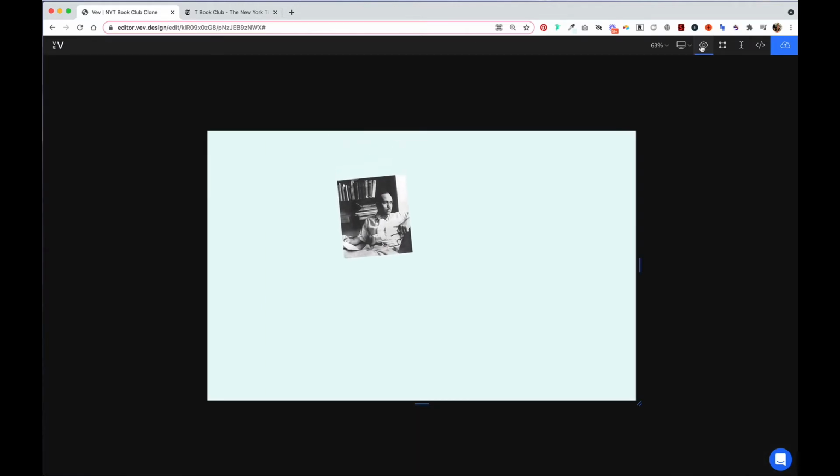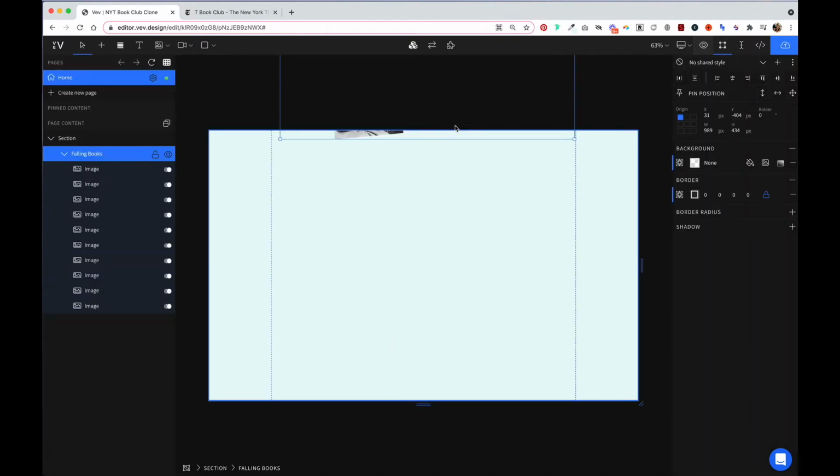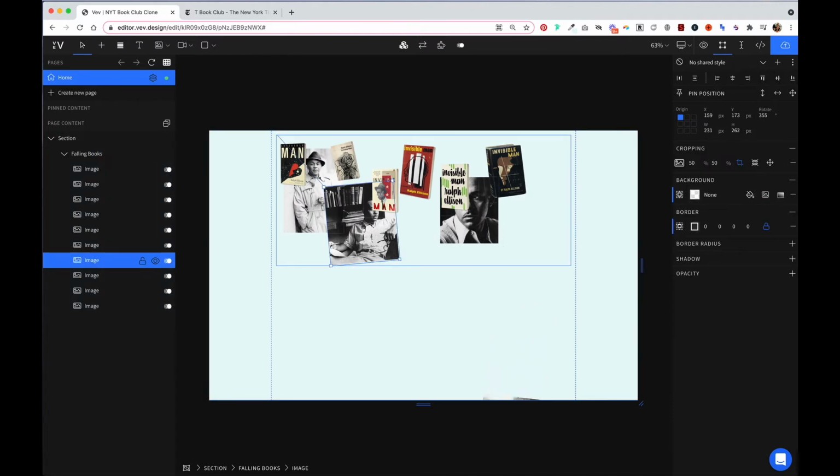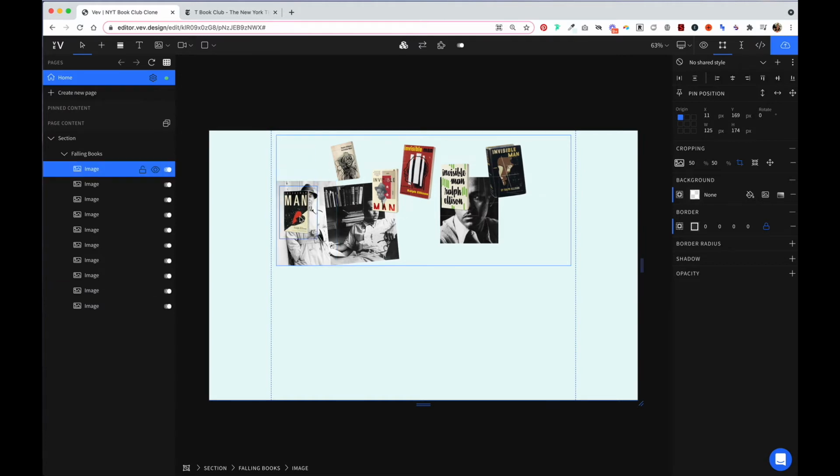You'll notice that this picture is falling, but none of the others are. That's because at least some of each photo needs to be in the browser view to trigger that animation. So now we're going to make it to where each photo is kind of on this bottom line here, and the delay will take care of them being all on top of each other.